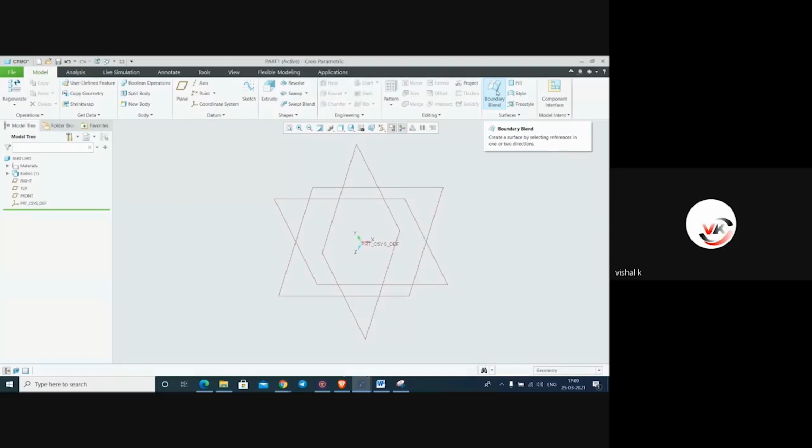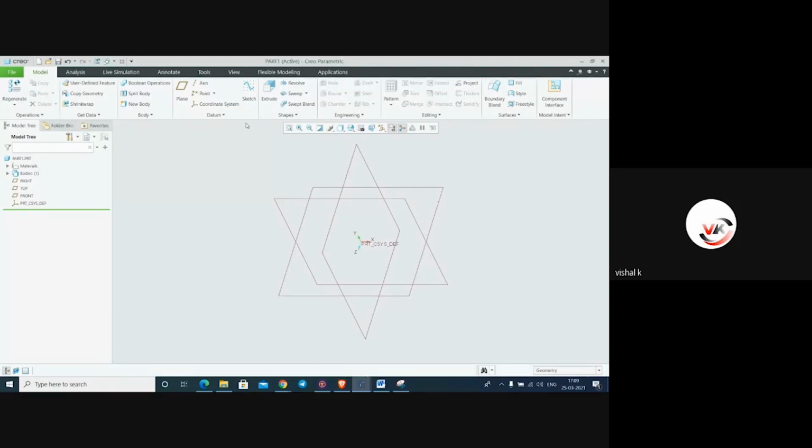In Creo, it is different from CATIA. In CATIA, we use a different surfacing tool, and in Creo we use a different surfacing tool. So here it is part modeling: extrude, revolve, sweep, blend. We have to see one by one how to operate these commands.